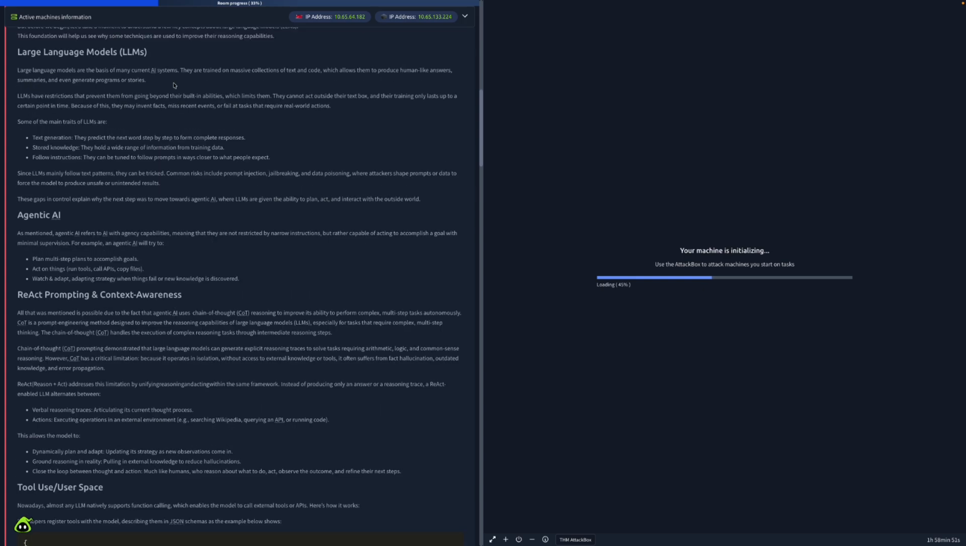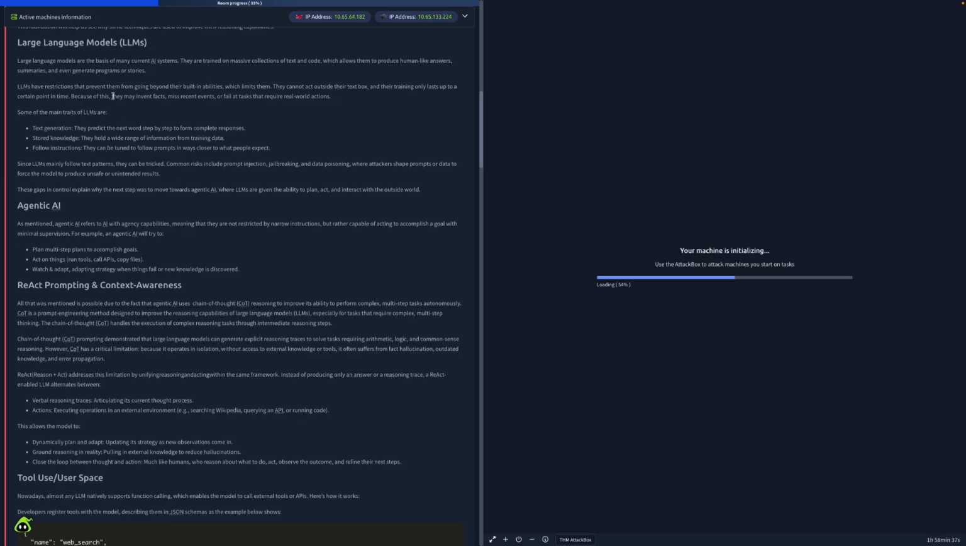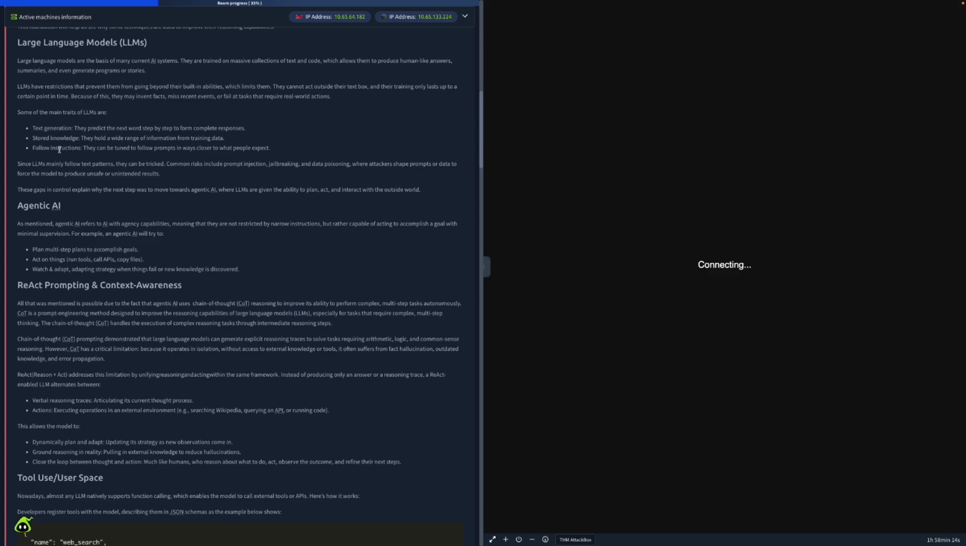Large language models are the basis of many current AI systems. They are trained on massive collections of text and code, which allows them to produce human-like answers, summaries, and even generate programs or stories. LLMs have restrictions that prevent them from going beyond their built-in abilities, which limit them. They cannot act outside their text box, and their training only lasts up to a certain point in time. Because of this, they may invent facts, miss recent events, or fail at tasks that require real-world actions. Some of the main traits of LLMs are text generation, stored knowledge, and following instructions.